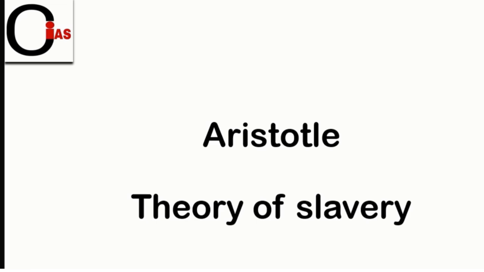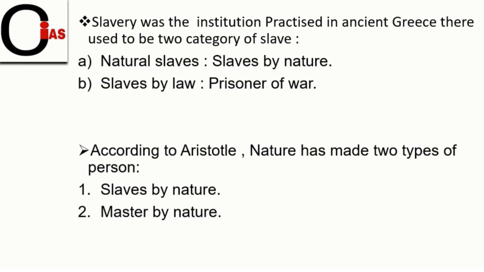Today we are back with a new topic, that is Aristotle's theory of slavery. Basically, friends, here we'll talk about two categories of slave. First one is natural slaves and the second one is slaves by law. Our lecture will revolve around slaves by nature and not prisoners of war. Prisoners of war are not considered slaves because they are persons who were brought from the defeated side of war, and they are basically the soldier class, and they have the courage to take decisions. Therefore they are not slaves by nature.